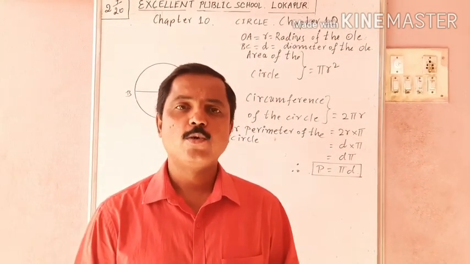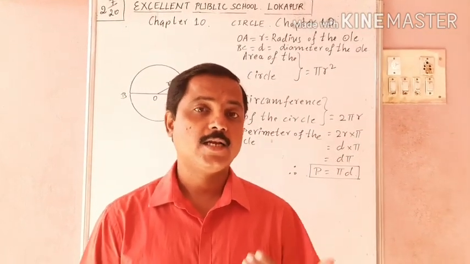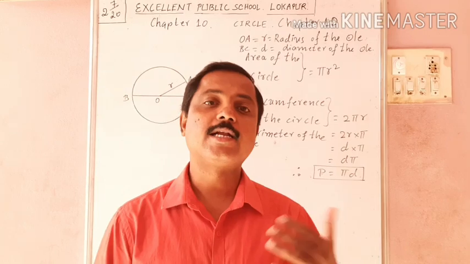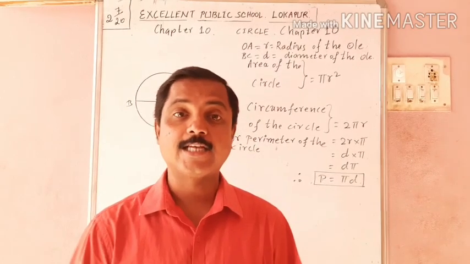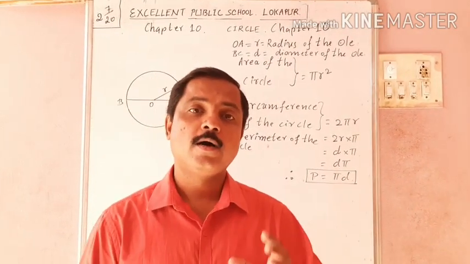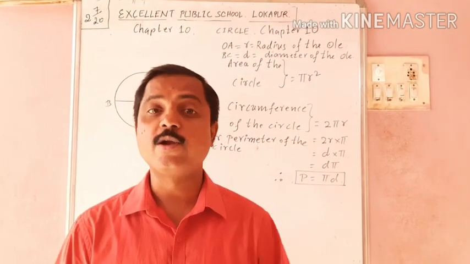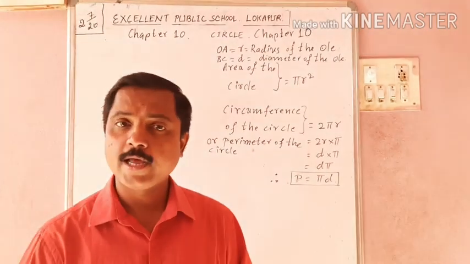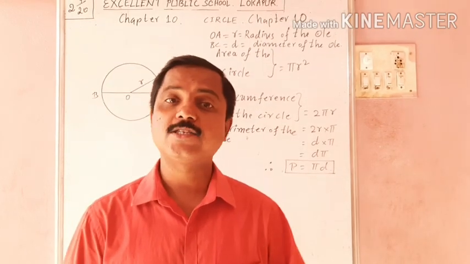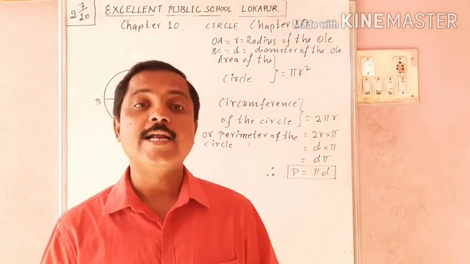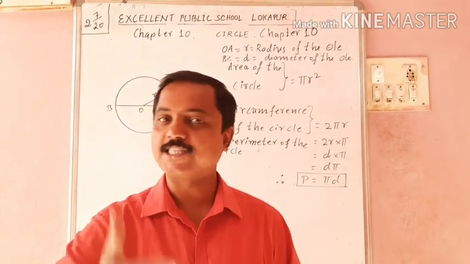Yesterday we learnt about the circle and the tangent and secant, the relation between tangent and secant, the difference between tangent and secant, and how a circle and a straight line can be represented in three different ways, and all we have seen. And today we will learn some more concepts about the tangent, secant, radius, how they are internally related with respect to circles. Okay, let us start the session.